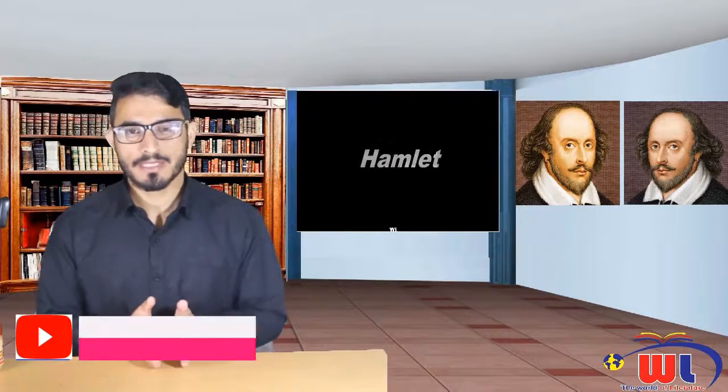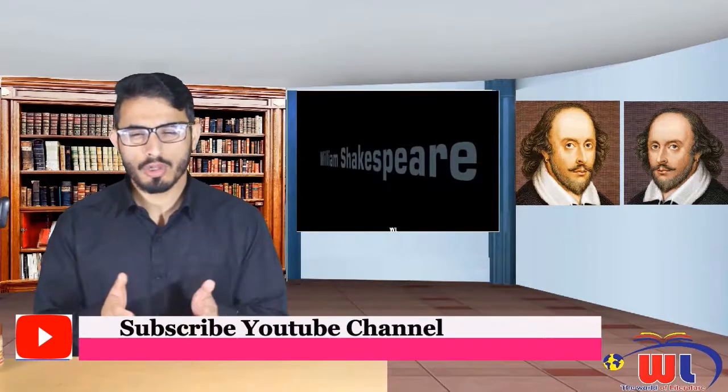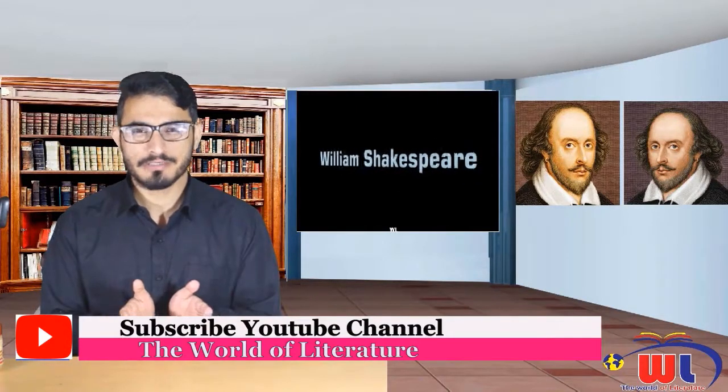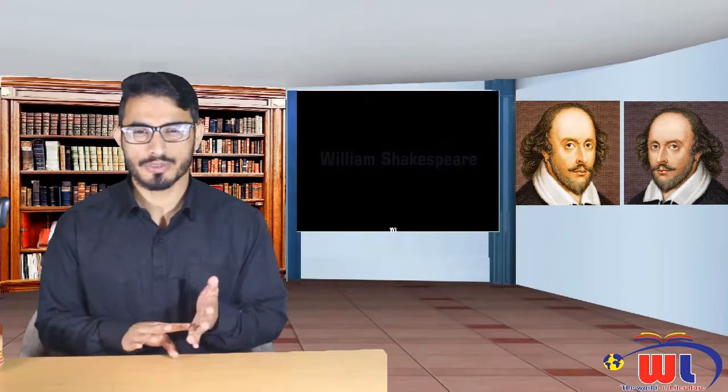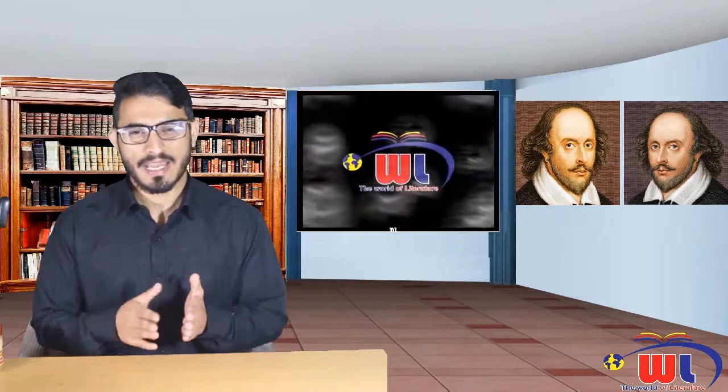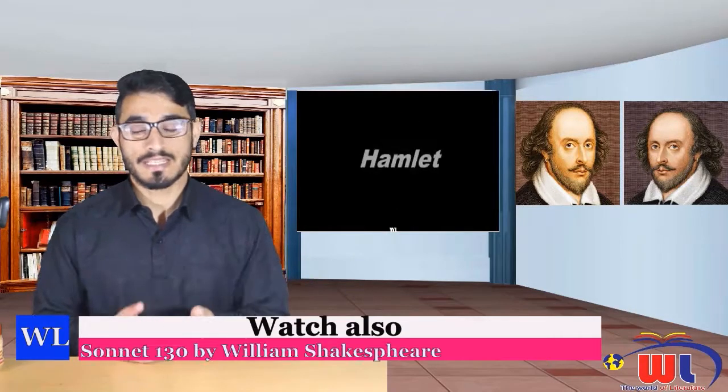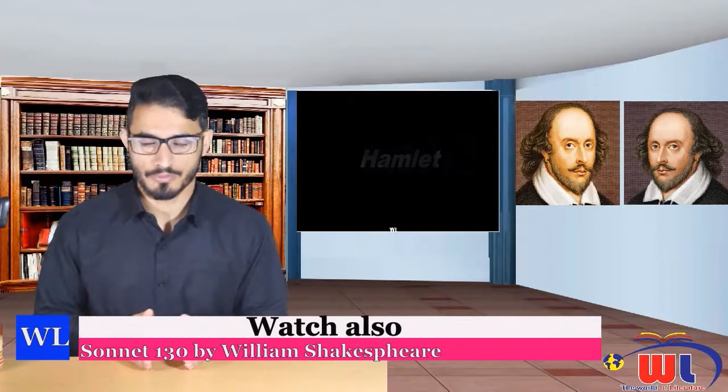Now, at the end of the play Hamlet, all the family of the king, including King Claudius, Queen Gertrude, Hamlet, Laertes, and others, are dead. The only person who is alive on stage is Horatio, and Horatio, while Hamlet is breathing his last, tells him that he will not live, he'll also commit suicide. But Hamlet tells him that he should not commit suicide, he's a good man and he should live so that he can narrate the story of Hamlet to the world.